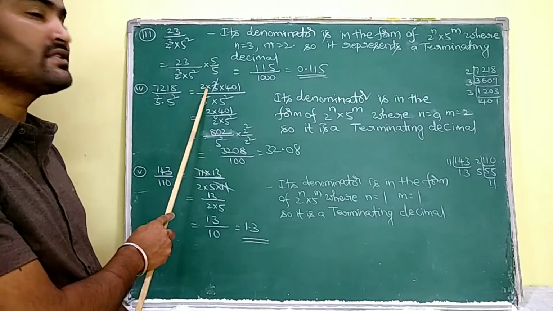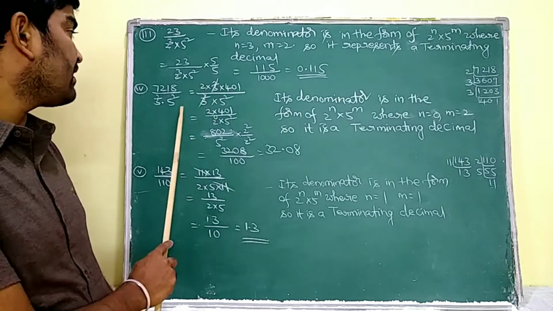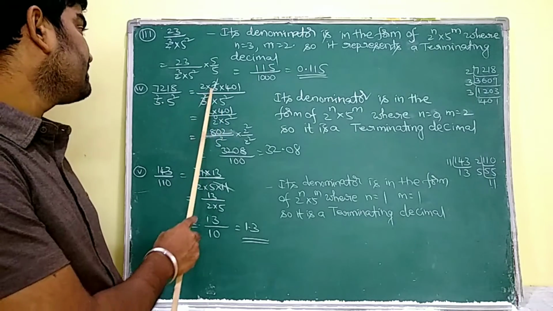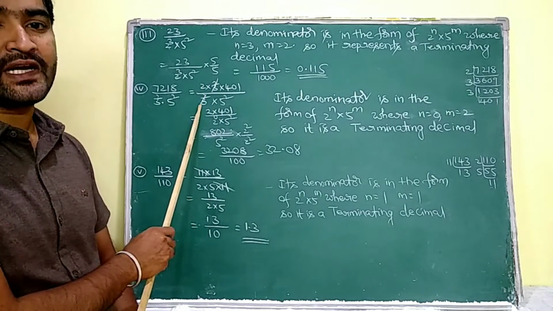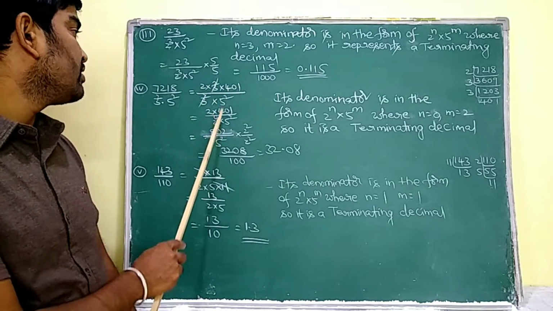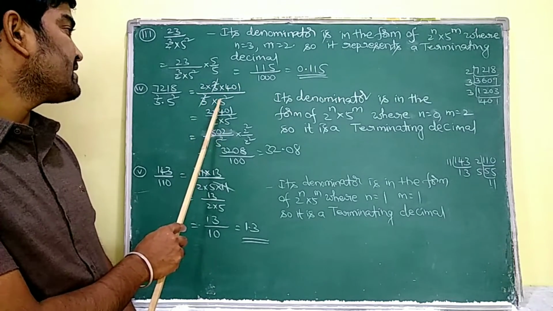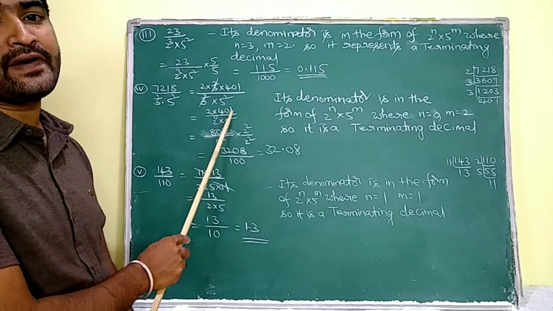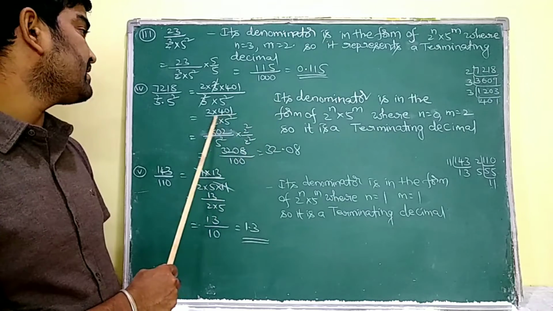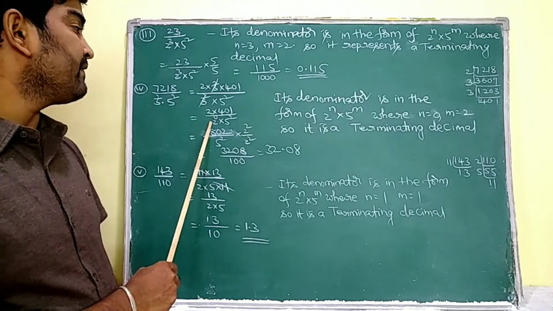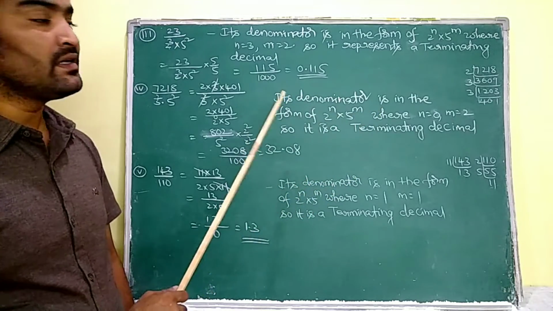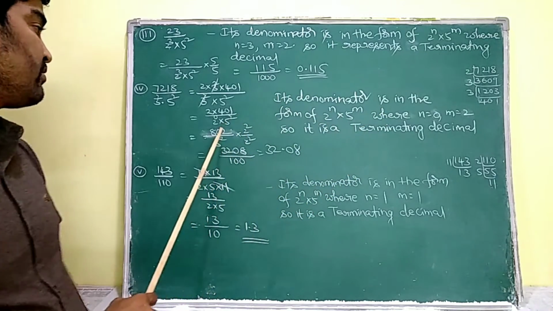7218 can be expressed as 2 into 3 square into 401, and the denominator here is 3 square into 5 square. This 3 square and 3 square are going to be cancelled. So 2 into 401 means 802. Here, see ma, the denominator is in the form of 2 power of 0 into 5 square. So it is going to be a terminating decimal because its denominator is in the form of 2 power of n into 5 power of m. Understand?